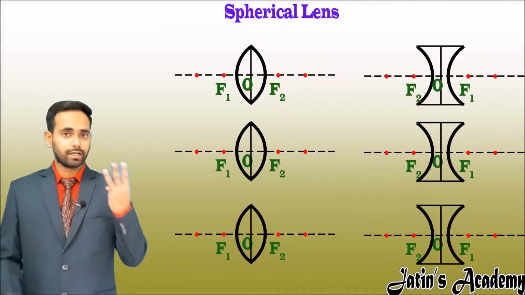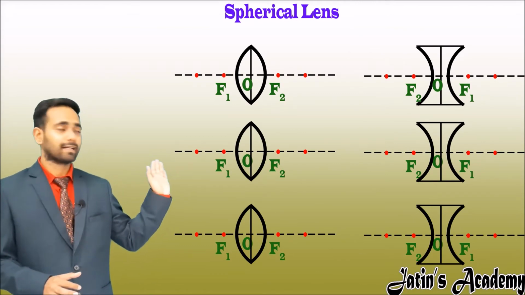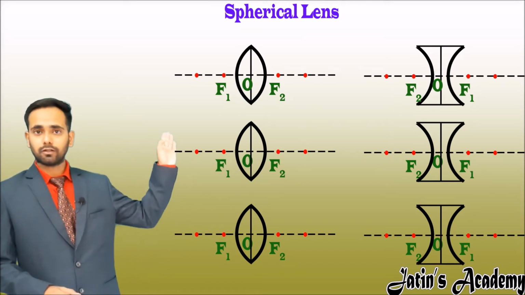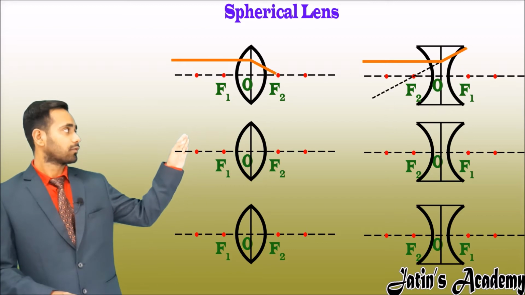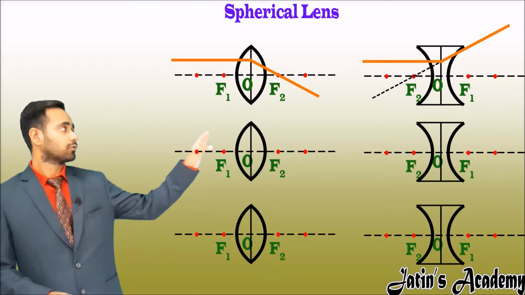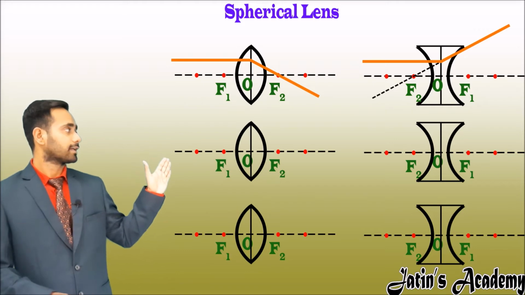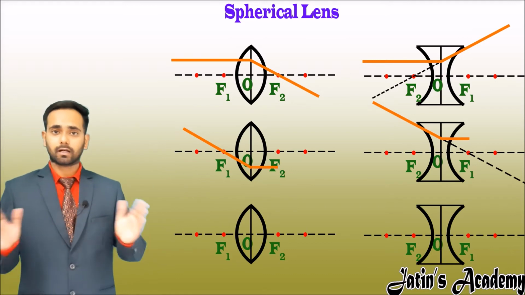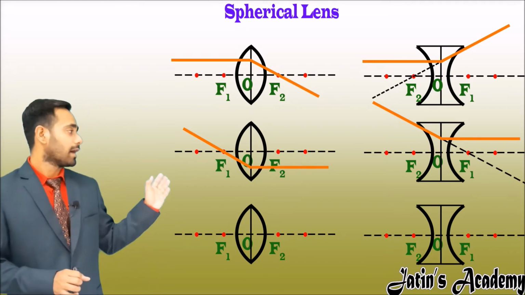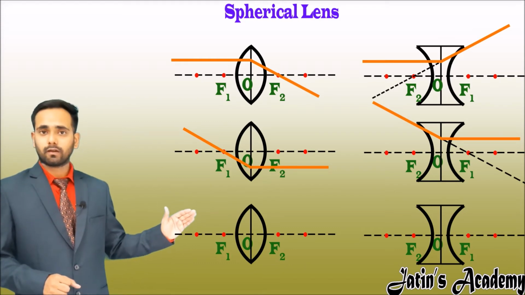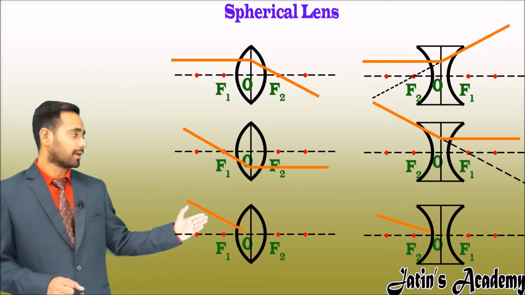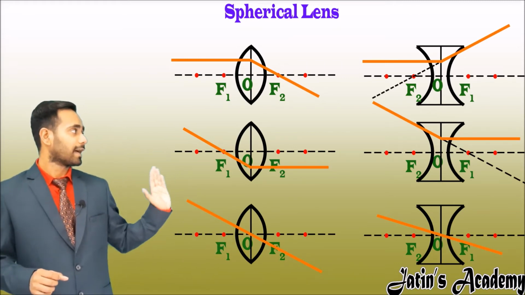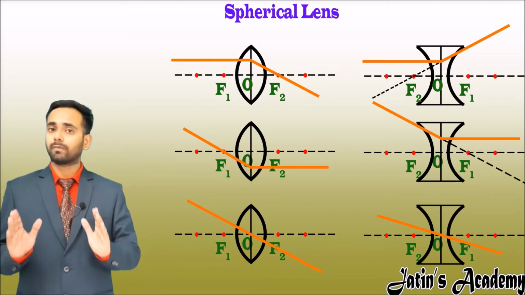Now see the three diagrams related to the convex and concave lens. Our first diagram is when a ray of light is parallel to the principal axis, it passes through the second focus in both the convex and concave. And our second diagram is when the ray of light is passing through the first focus, it becomes parallel to the principal axis. And our third diagram is when a ray of light passes through the optical center, it passes as it is without any deviation. These three diagrams are very useful in order to make the ray diagram.